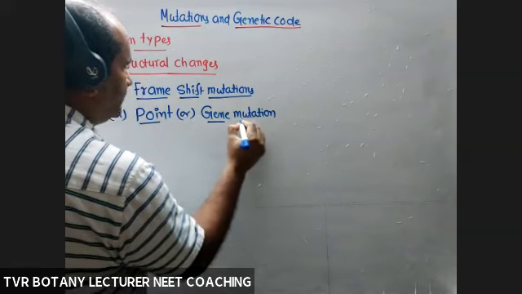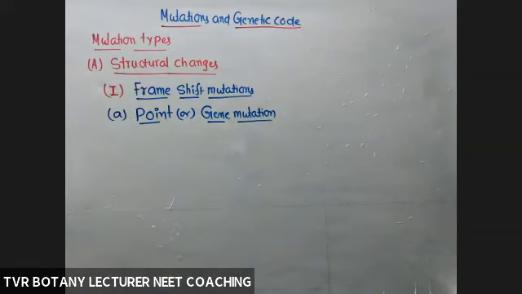This is also one type of frame shift mutation, change in the frame. We'll see what that frame is. What is a point mutation? The definition is a mutation that is because of change in one base pair. So a mutation that involves change in one base pair.